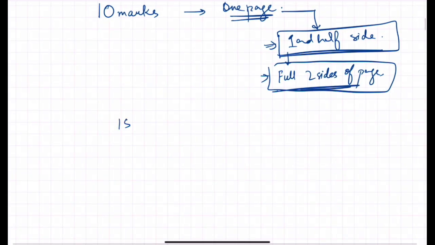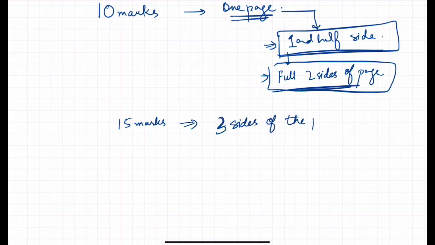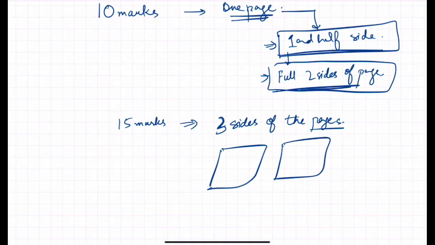Next is 15 marks. Here you can fill 3 sides of the pages. So you will get 1 page and a 2nd page. You will write on both sides of the first page, and on the 3rd page you can fill it fully, or even 2.5.